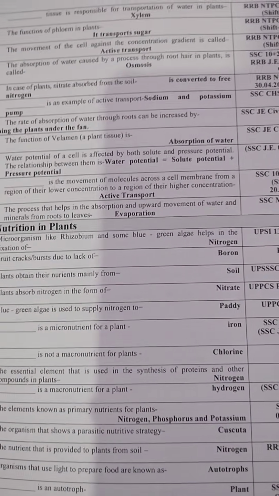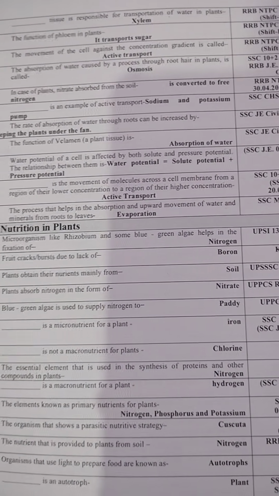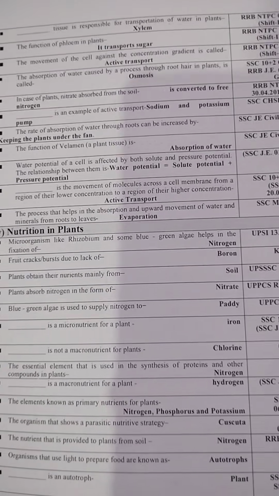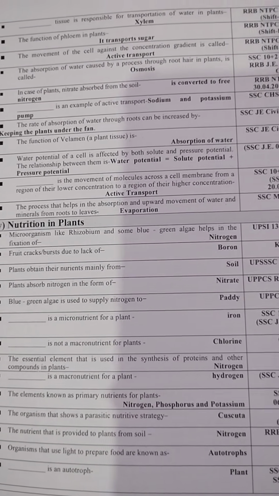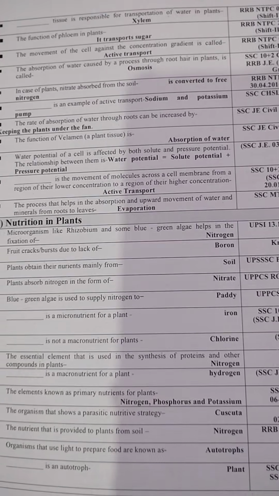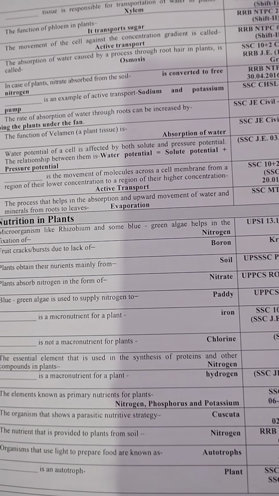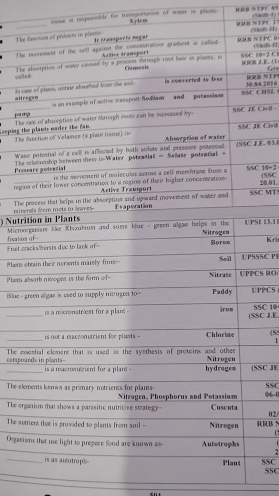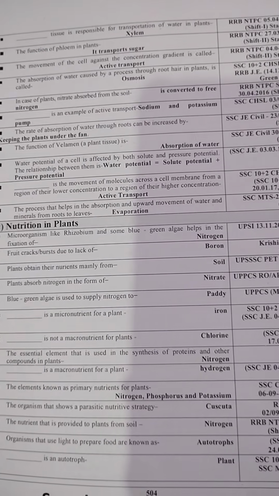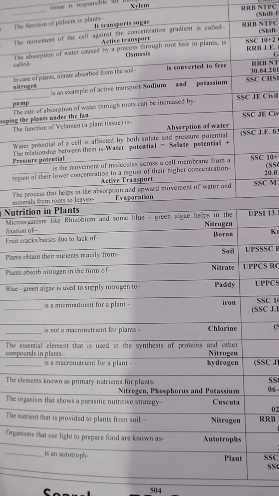Active transport is the movement of molecules across the cell membrane from a region of lower concentration to a region of higher concentration. The process that helps in absorption and movement of water and minerals from root to leaves is called evaporation. Microorganisms like Rhizobium and some blue-green algae help in fixation of nitrogen.